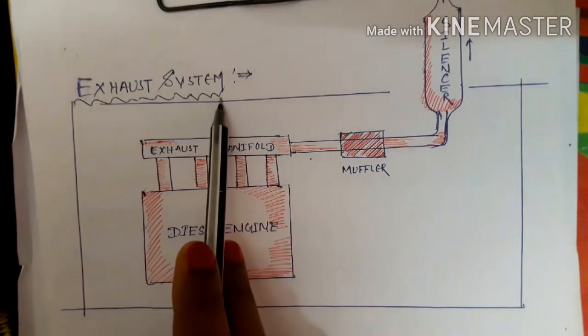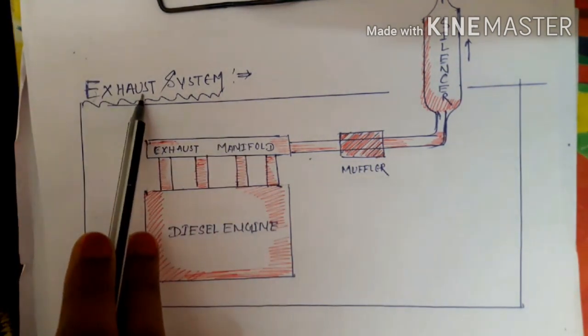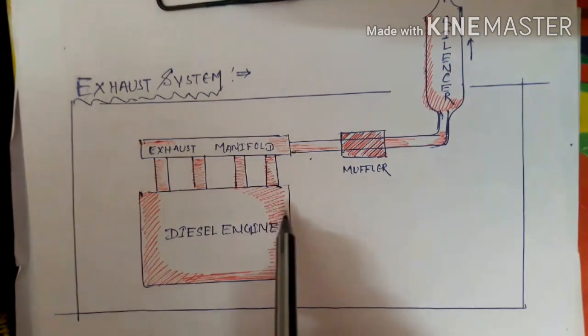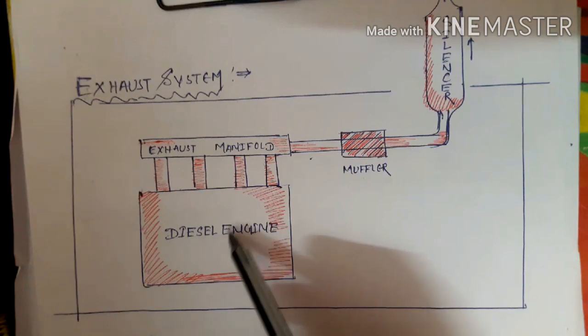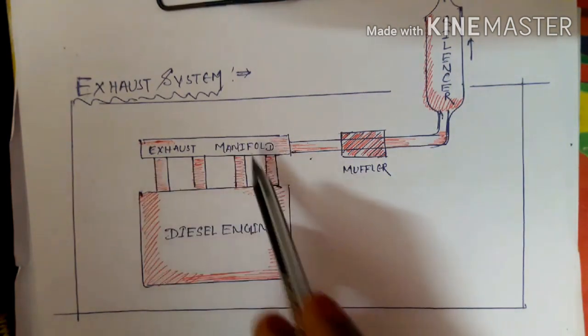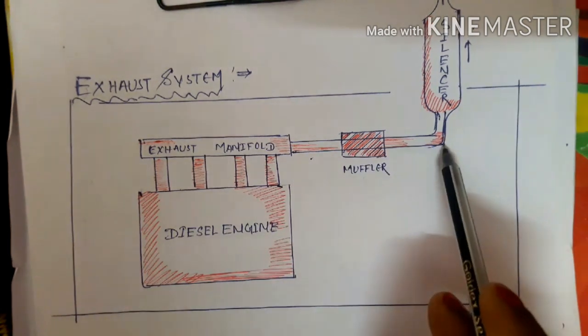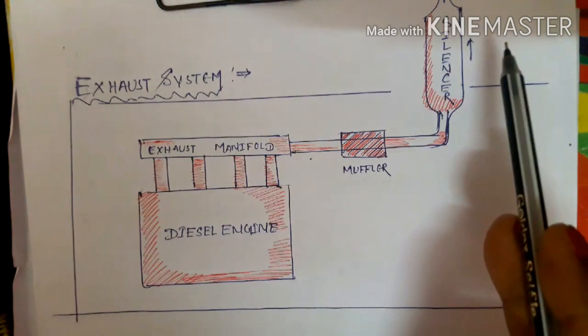Okay, what is the meaning of exhaust system? Generally, exhaust means discharge. By the exhaust system, the burnt flue gases or the burnt fuel coming from the engine cylinder is simply carried out. It is carried by the exhaust system and passes through this pipe, which is known as the exhaust pipe, and it is transferred to your silencer.